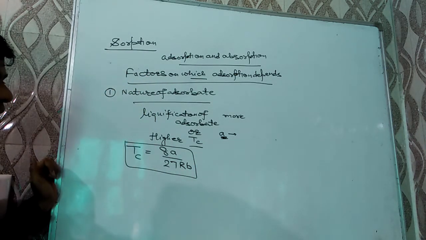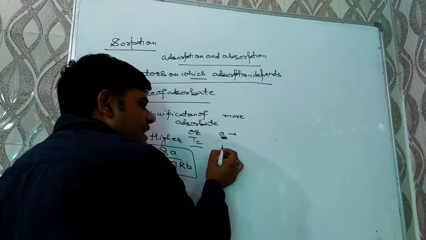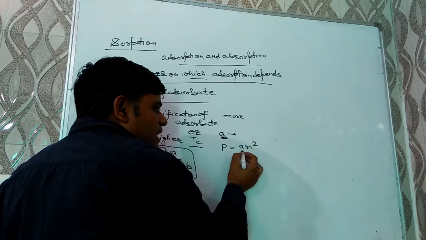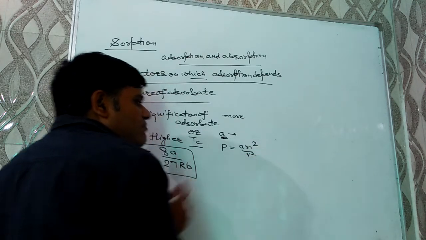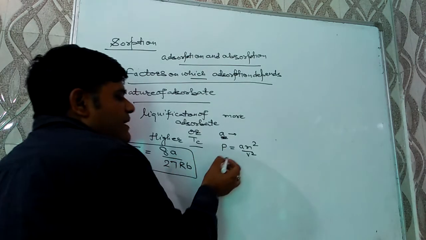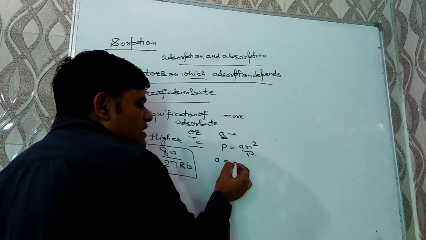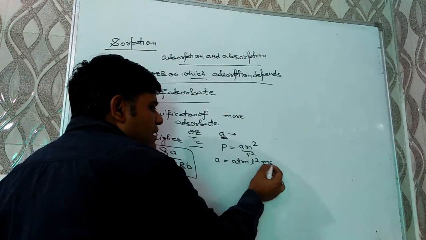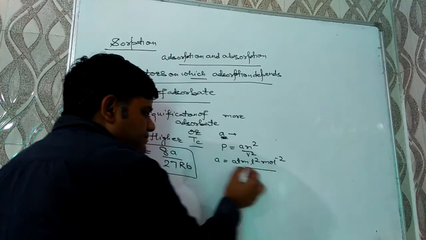Its unit can be found out by equating pressure with an² over V². From the van der Waals gas equation or real gas equation, P equals an² over V². From it, the unit of a comes out to be atmosphere liter square per mole square.